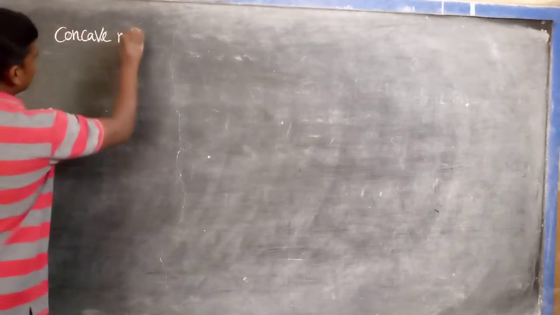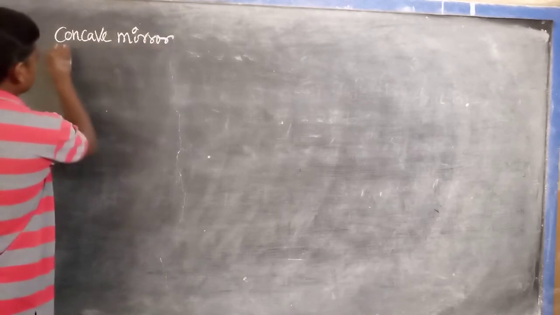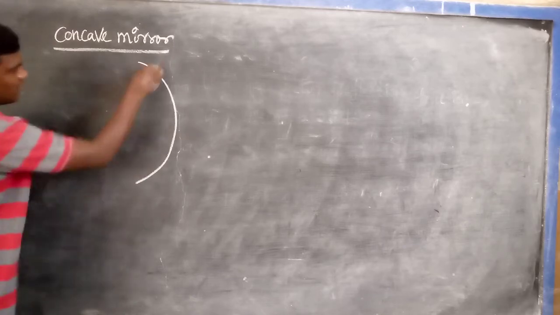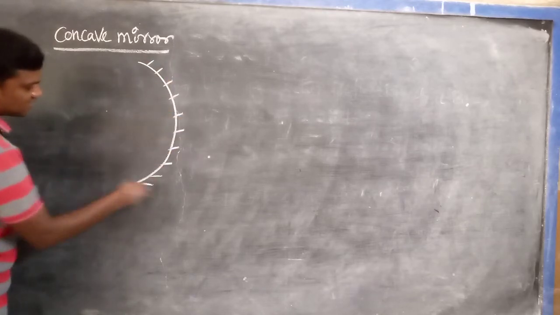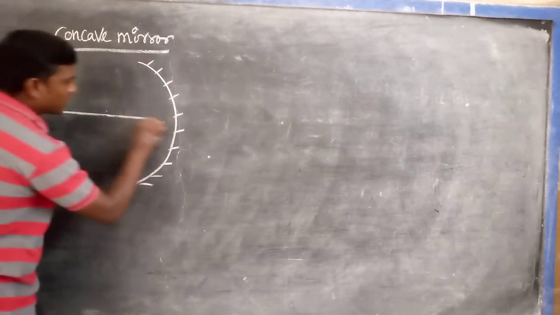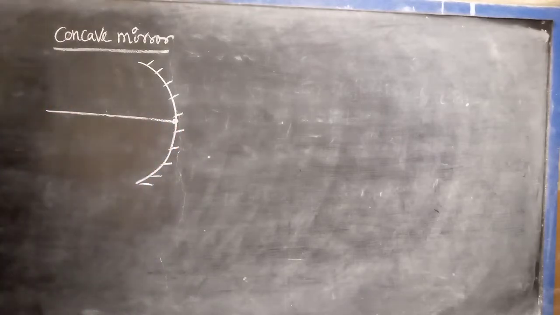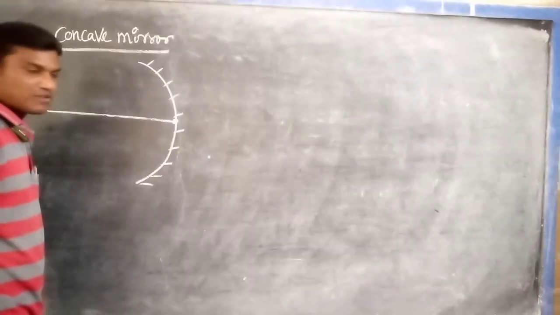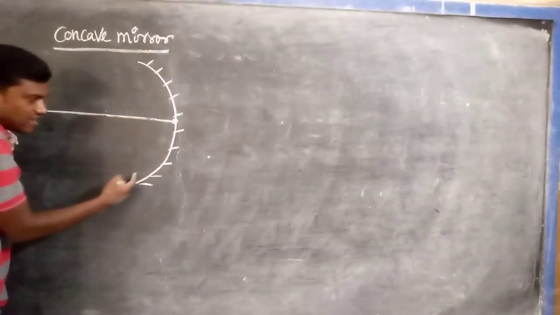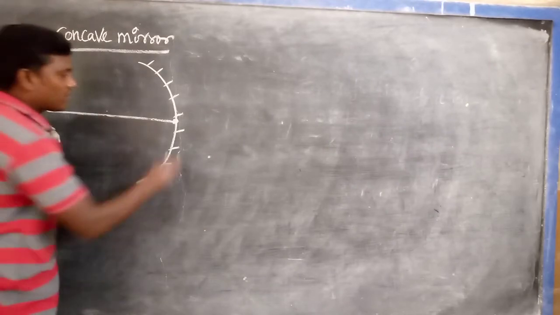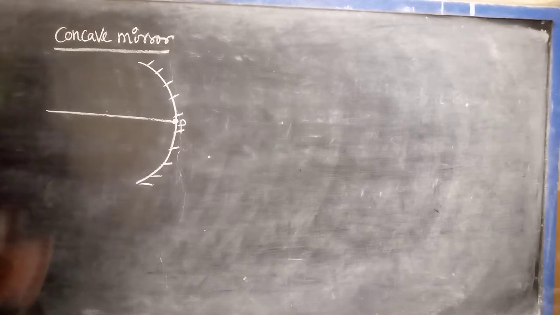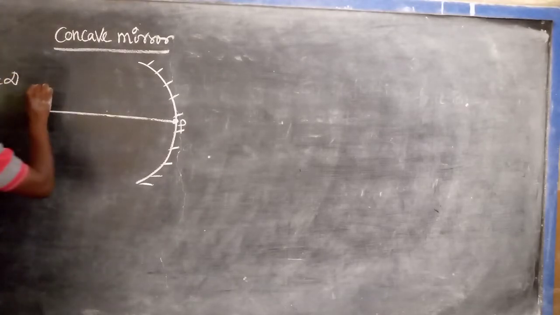Concave mirror. First we can say that the reflecting surface is inward, that is called concave. Listen very carefully. The reflecting surface is inward, inside is the reflecting surface, and outside is coated with silver paint. That acts as a concave mirror. This is the pole. So the object is at infinity, for example, u is equal to infinity.